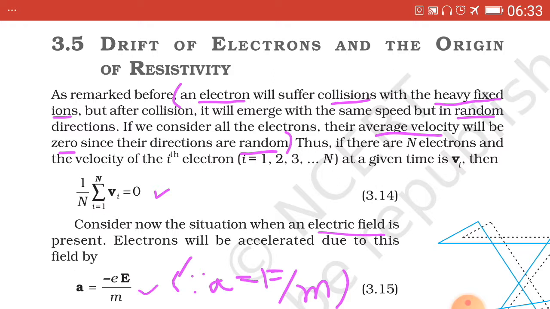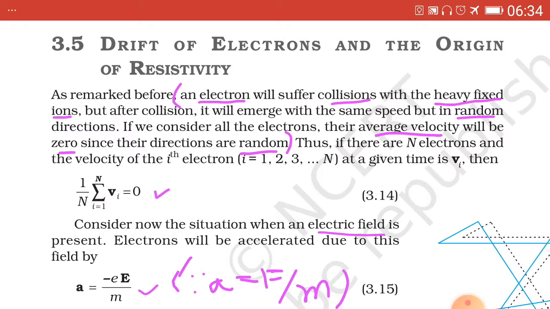Now at a given time, we get the equation of the velocity of the electron denoted by small vi, that is 1 upon N sigma vi equal to 0, where i ranges from 1 to capital N. The equation has been tick marked.